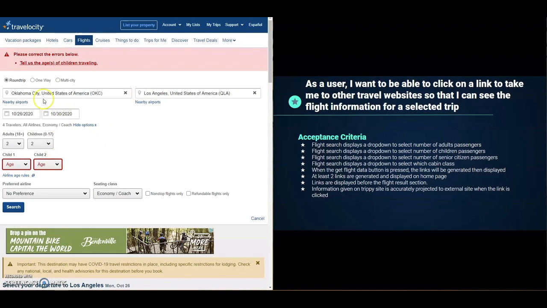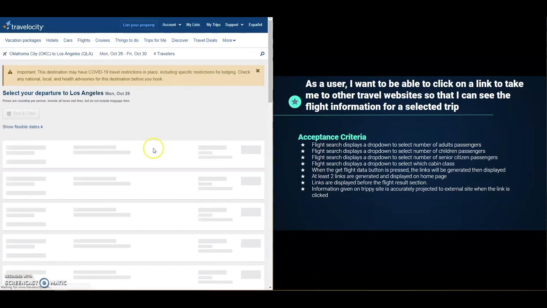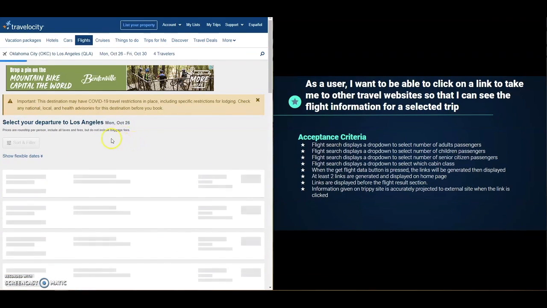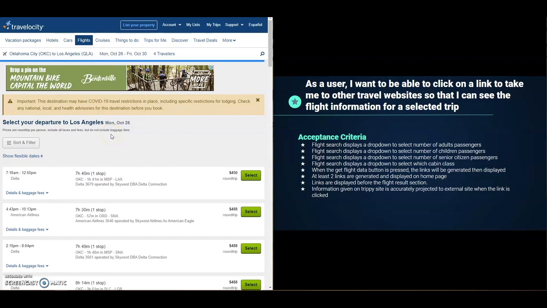So here, Oklahoma City to Los Angeles, those same dates, the 26th and the 30th, 2 adults, 2 children. We'll specify the age of the kids, so we'll say 6 and 7, and no preference, and that will allow us to get a search. So that information was accurately projected onto that site to where you don't have to specifically put those in. It's almost a direct link.